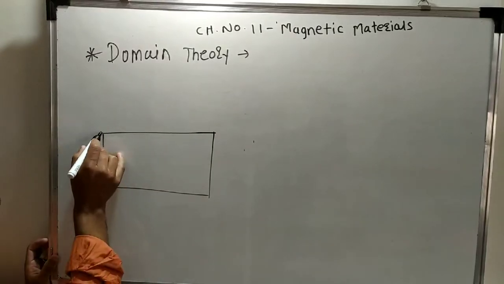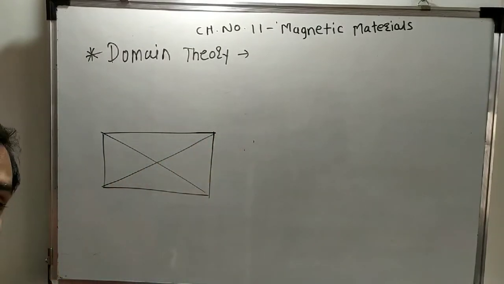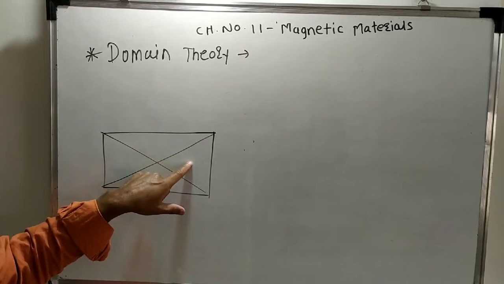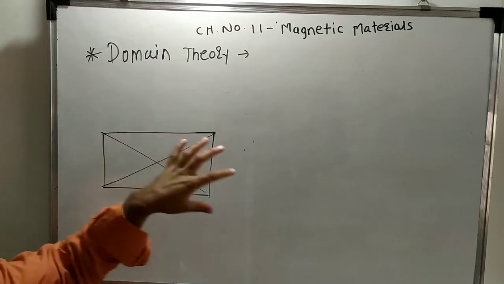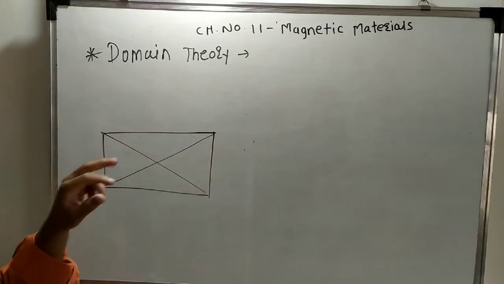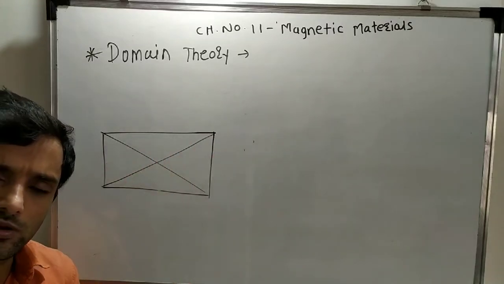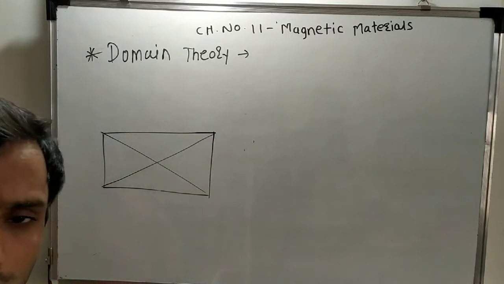Suppose this material contains 4 domains: 1, 2, 3, 4. We are showing the domain as a triangle, but actually they are irregular in shape.